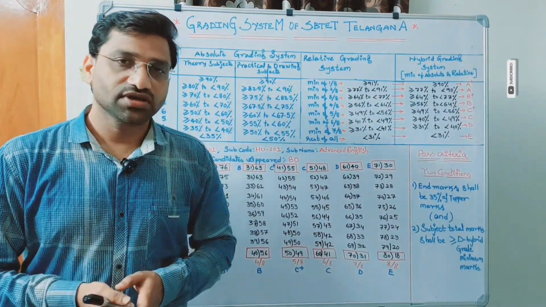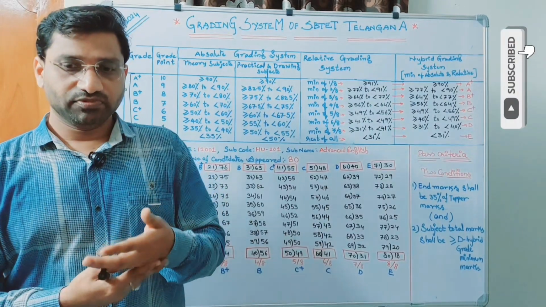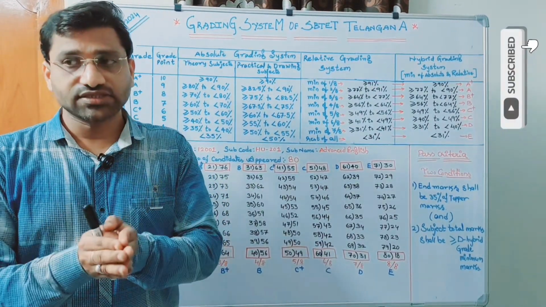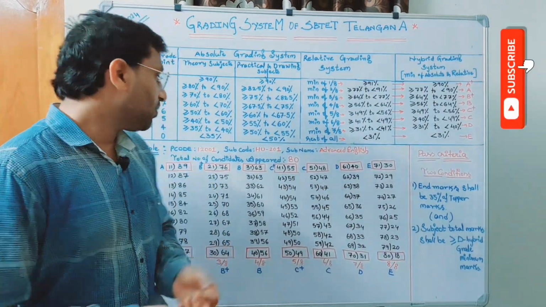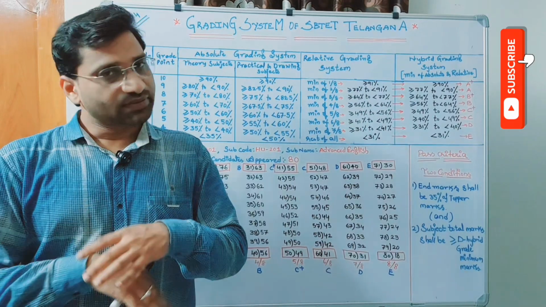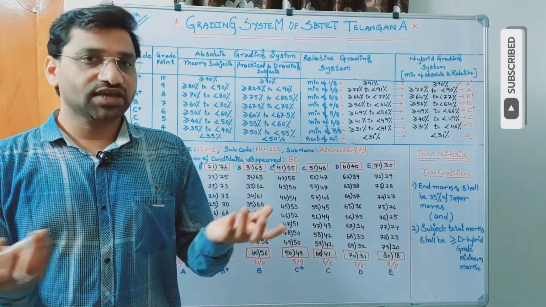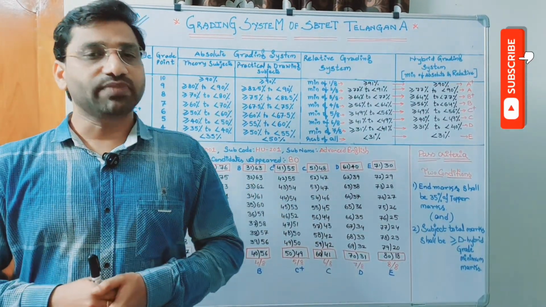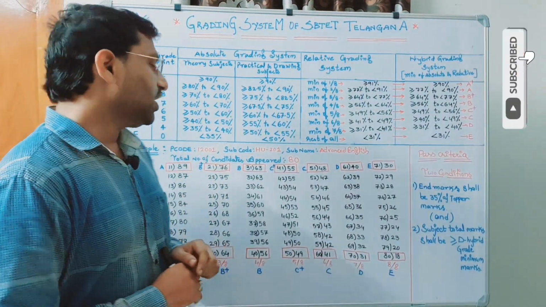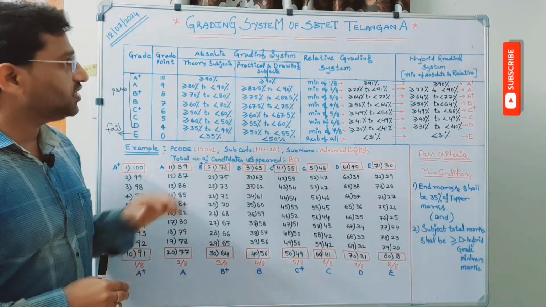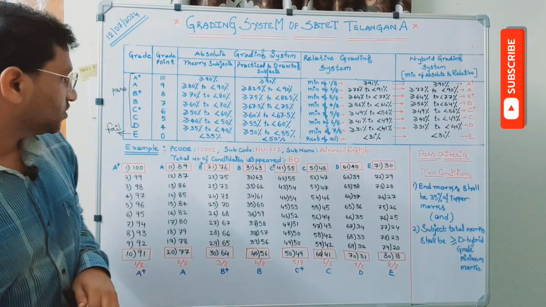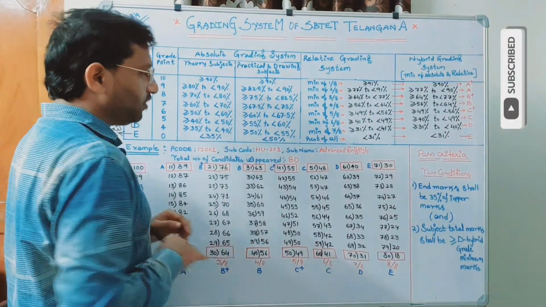We are using P codes, where the paper code is unique, and the result processing as well as the grading system depends upon the P code only, not even the subject code, because under one P code they may have different subject codes, because the same subject may be common to various branches. So the unique one is only the P code. Therefore, we are going to deal with the grading system taking the P code only as a reference. I have taken a small example for your understanding.